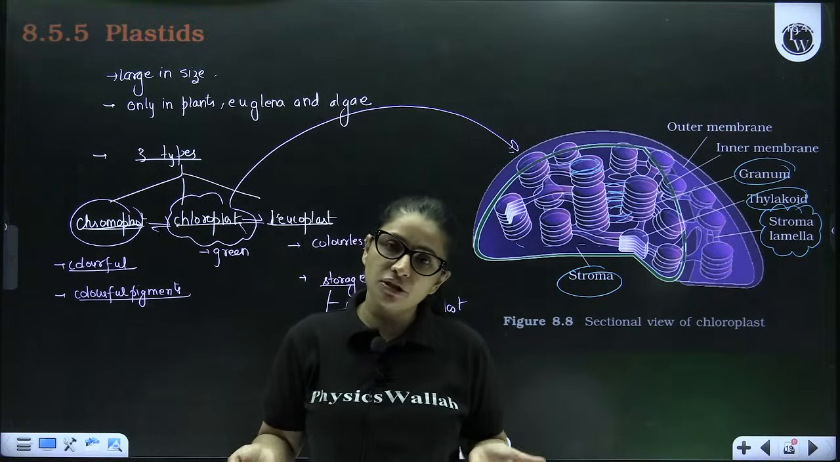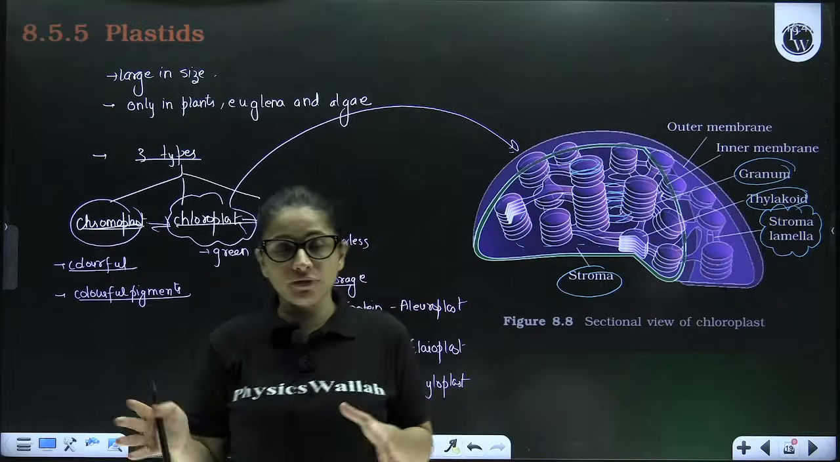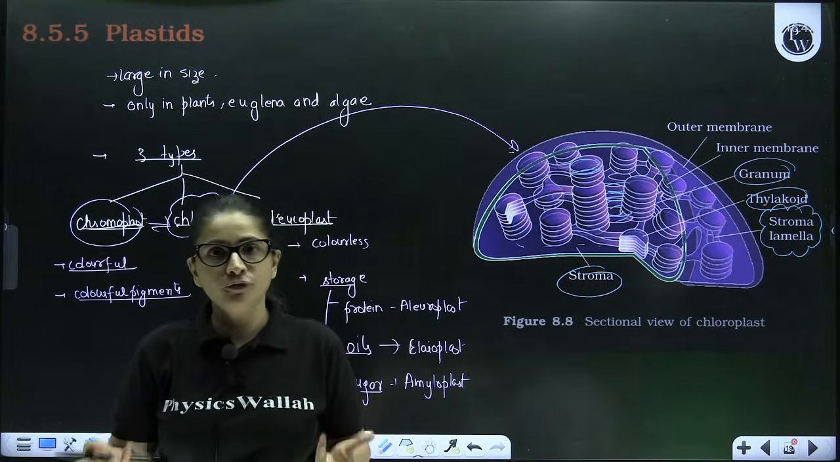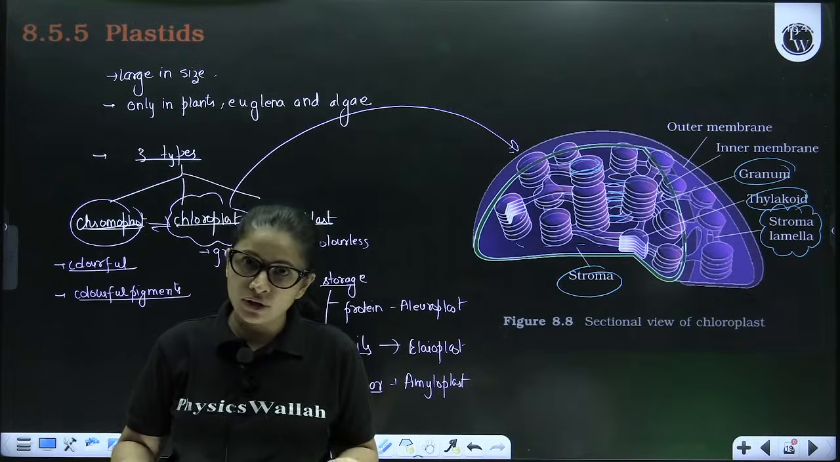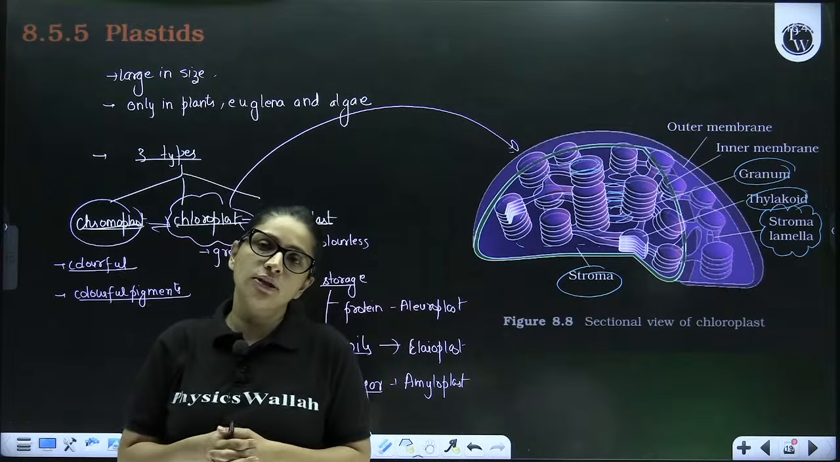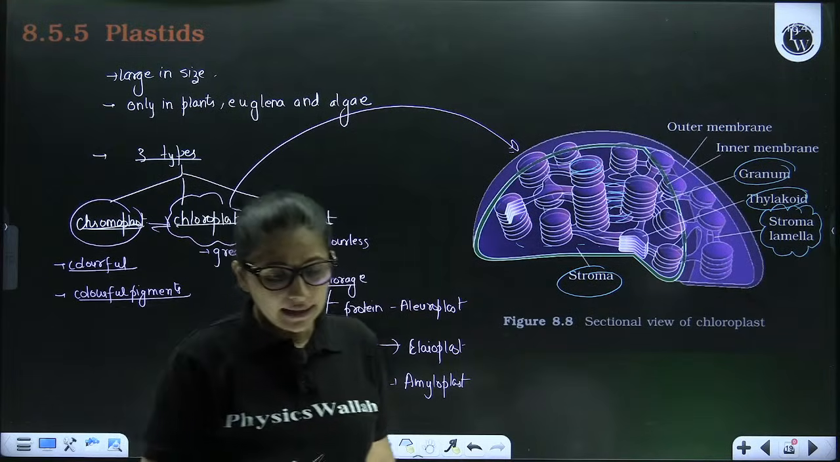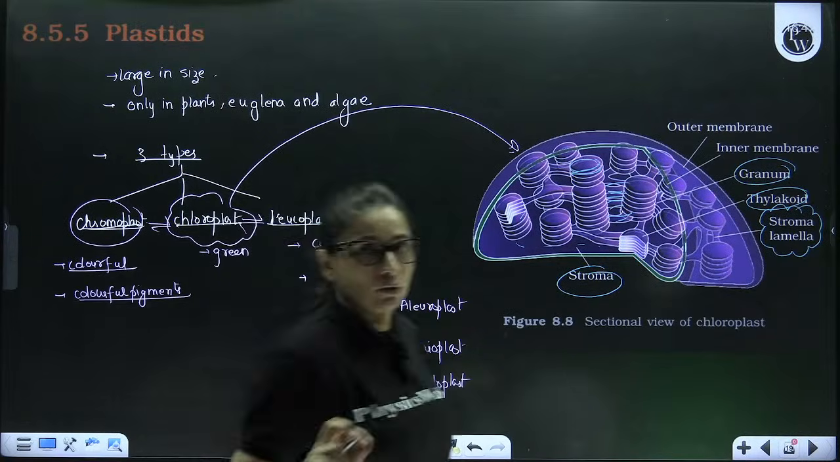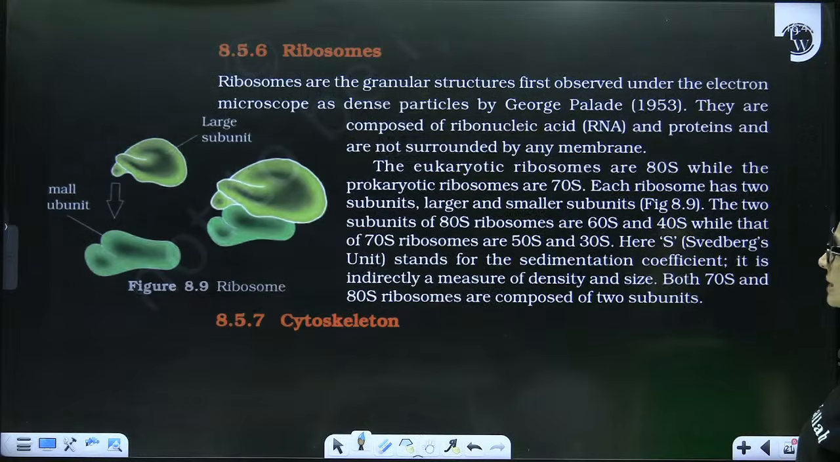What is the function of the plastid? The function of the chloroplast is to trap sunlight and convert it into food, which is glucose. So not only does it synthesize the food, but it can also store the food. I hope till here things are absolutely crystal clear in everyone's mind. Chalo, so now let's proceed further. So this is all about the plastid.